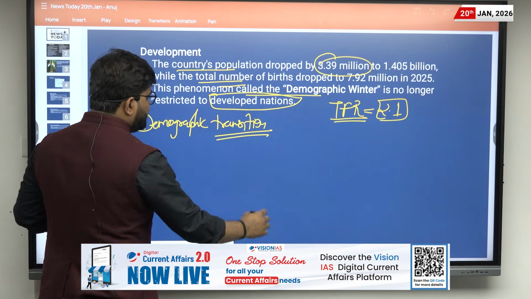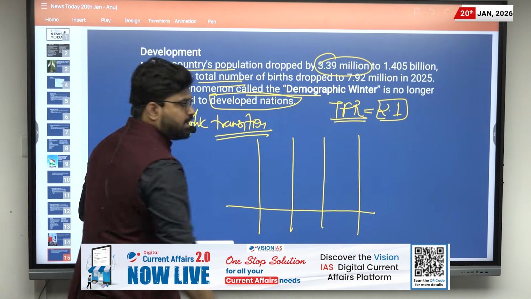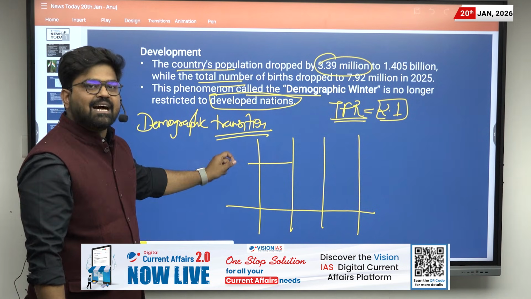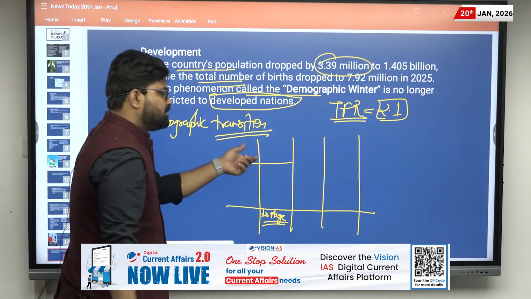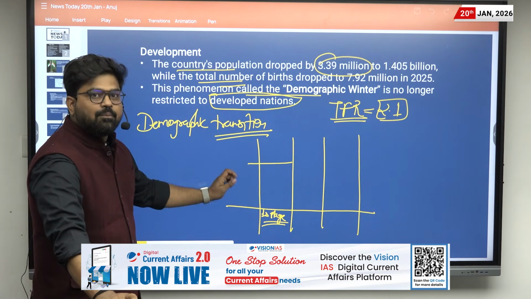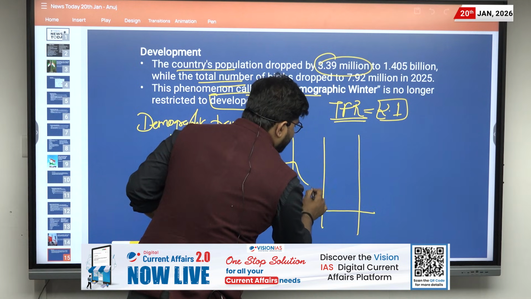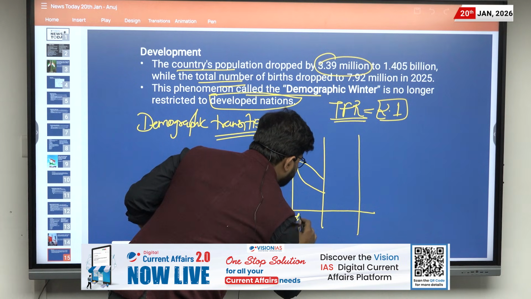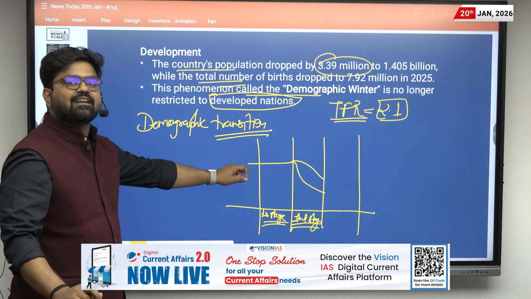Let us understand it in 4 stages. Here the birth rate and the death rate will be high in the first stage. When the birth rate and the death rate are high, the population will be stable but low. Then there will be a fall in the death rate, but the birth rate will remain high. So here in the second stage, the population will increase in a very rapid manner.